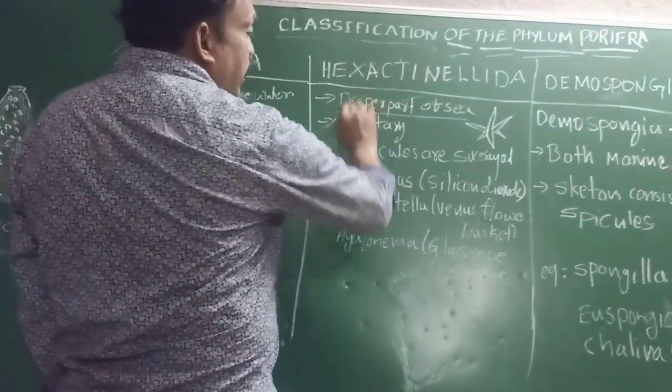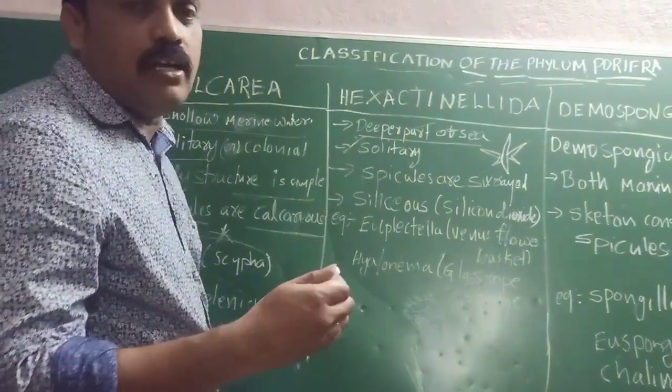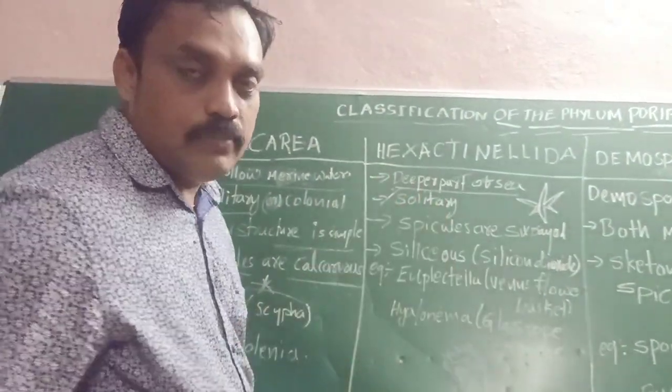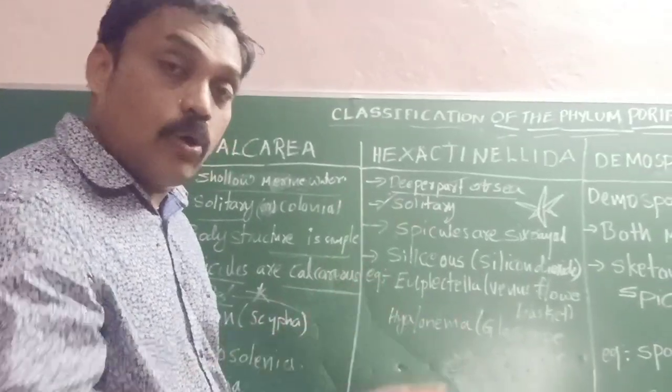And these are solitary. What is the meaning of solitary? Single, alone. They are living separately, not colonial. But Calcareans are solitary and colonial.